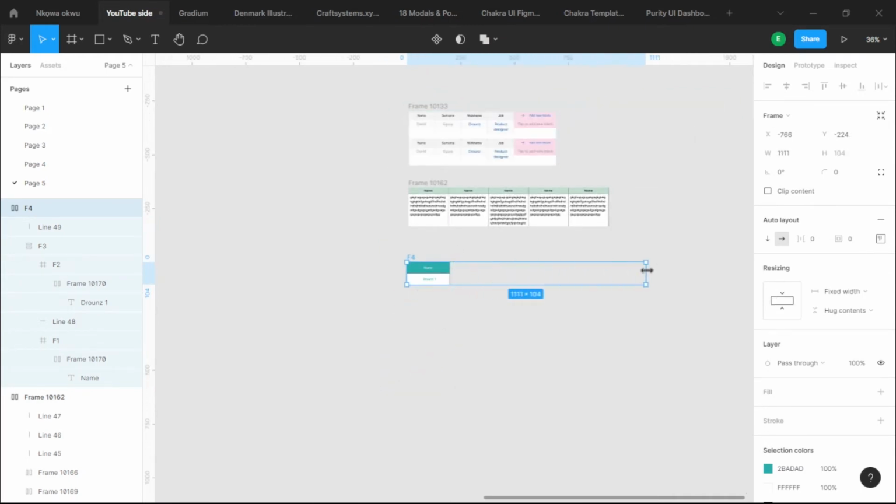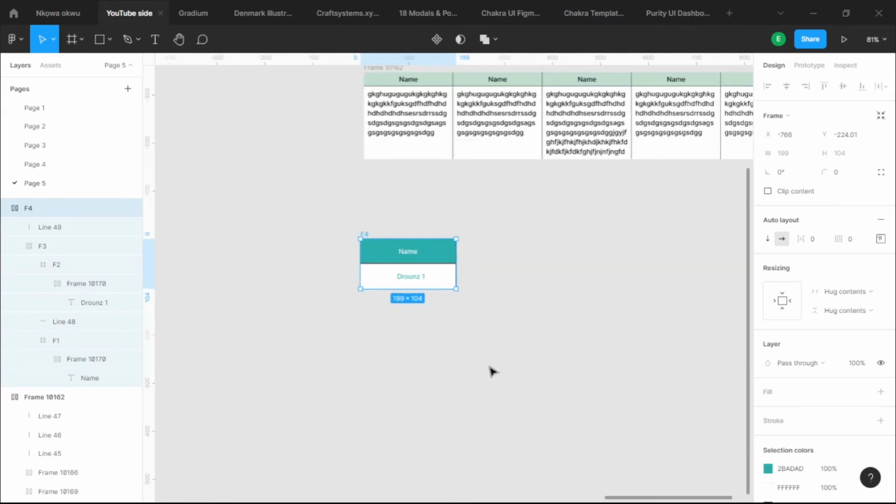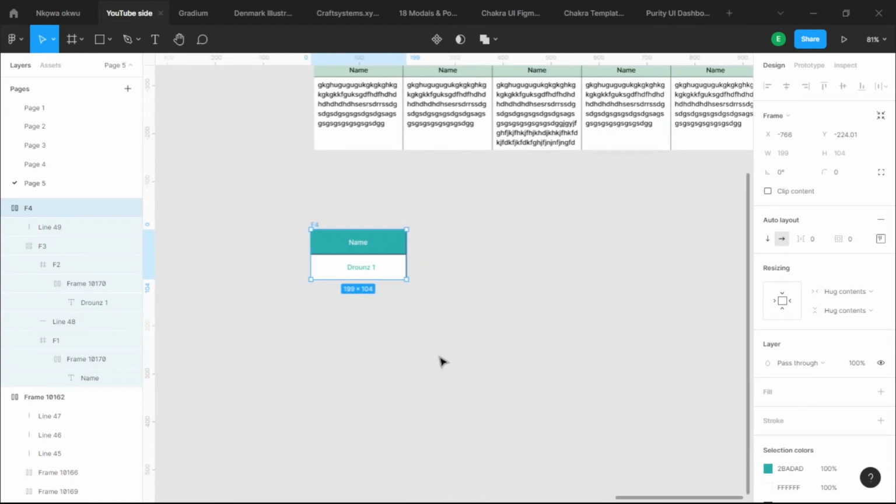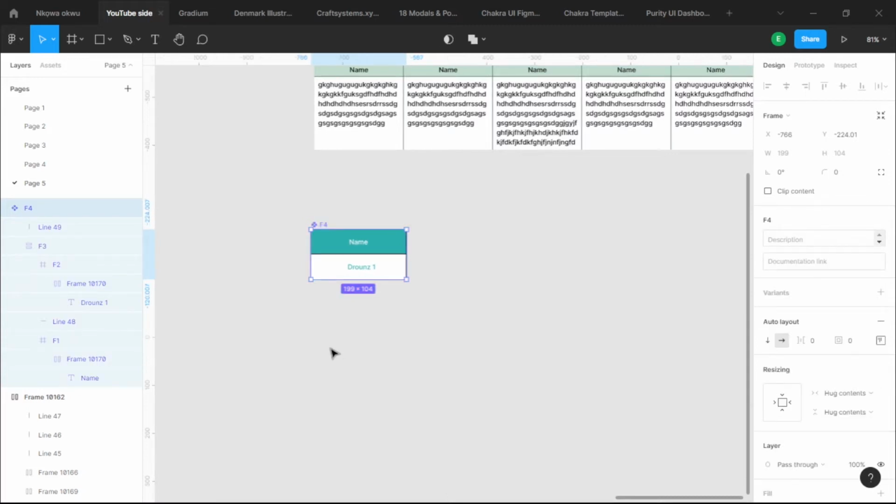But right now we want it to stretch this way, and only this element cannot do that. We need to duplicate the element. But before we do that, I'm going to make this a component by hitting Ctrl Alt K on my keyboard to make it a component.